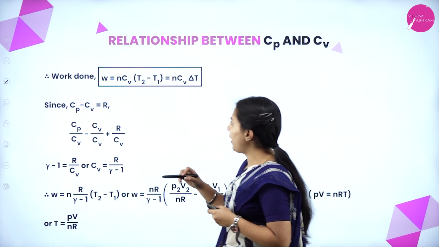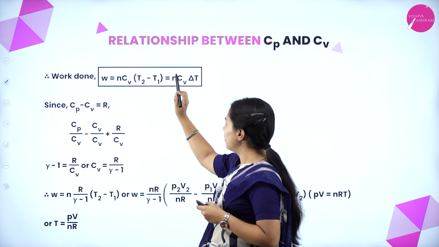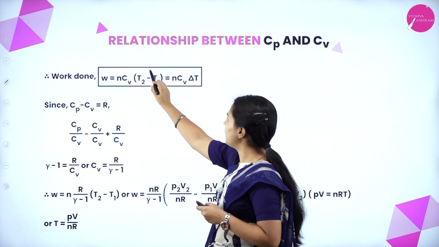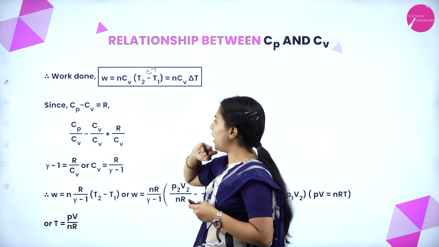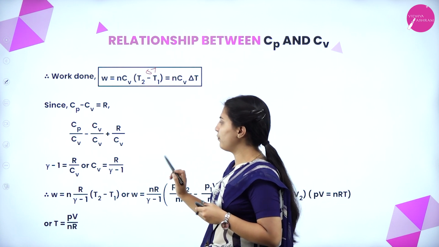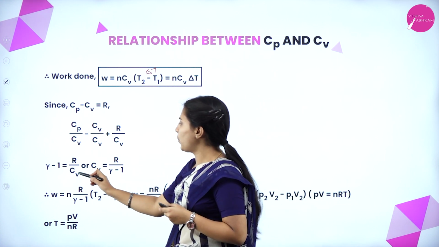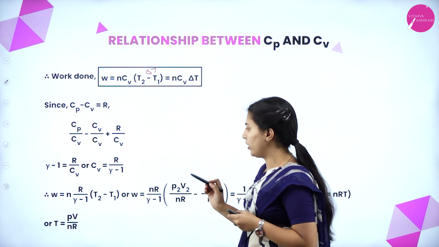So work done, what will happen? W equals nCv (T2 minus T1) equals nCvΔT, this is the change. And Cp minus Cv equals R, so Cp by Cv minus Cv by Cv equals R by Cv, gamma minus 1 equals R by Cv, or Cv equals R by gamma minus 1.